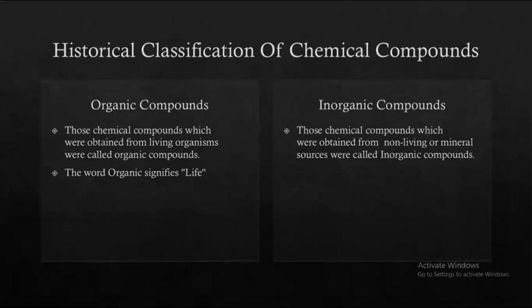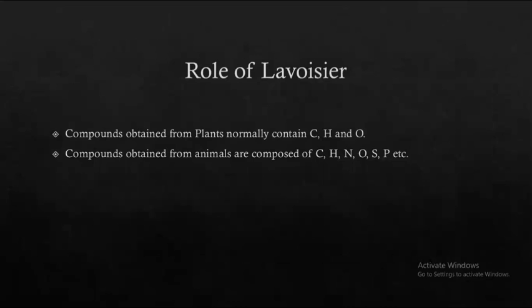So next, we will move to the role of Antoine Lavoisier. When we have studied that organic compounds were considered to be obtained from living organisms, Antoine Lavoisier basically gave the concept of composition of these compounds. He showed that compounds which were obtained from plants normally contained carbon, hydrogen, and oxygen, and those compounds which were obtained from animals are composed of carbon, hydrogen, nitrogen, oxygen, sulfur, phosphorus, etc. So he basically gave an overview of the chemical composition of organic compounds. This was his basic role.